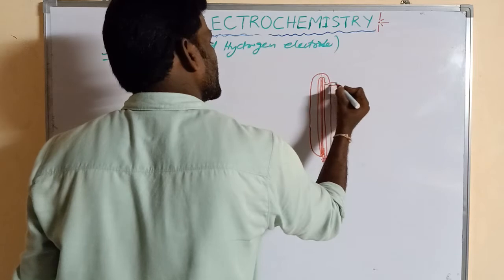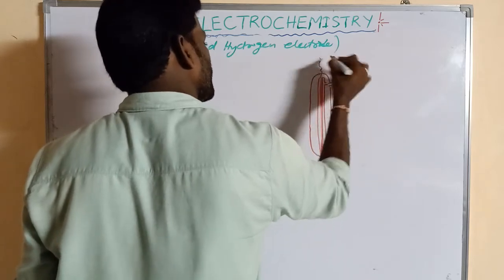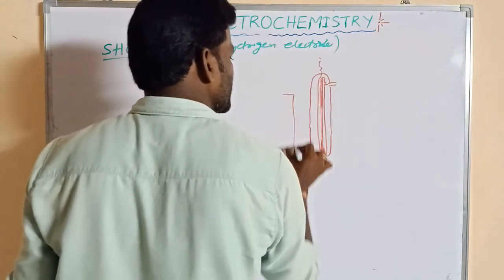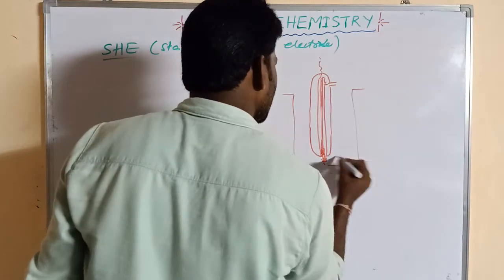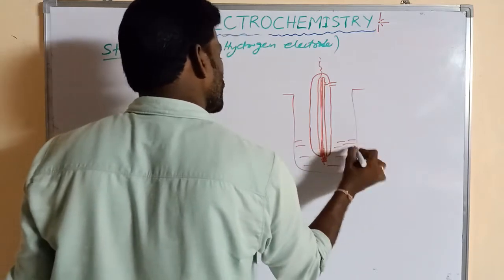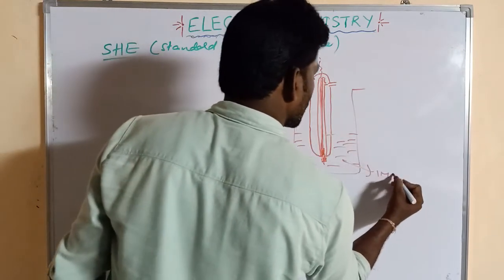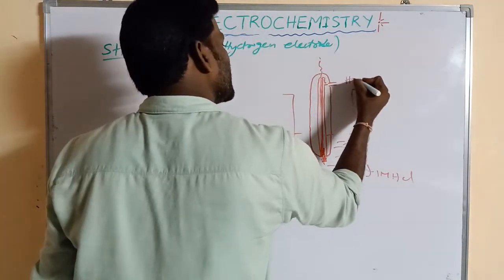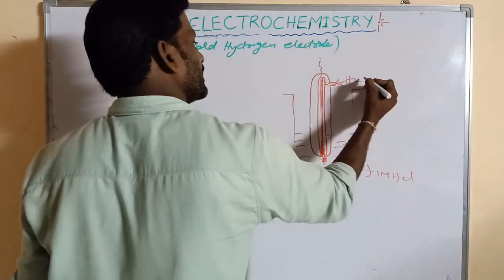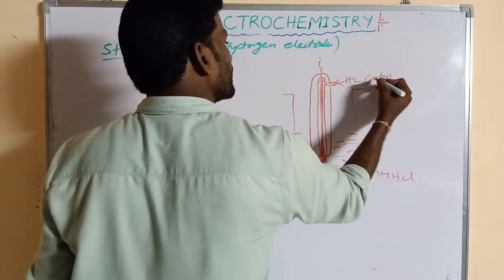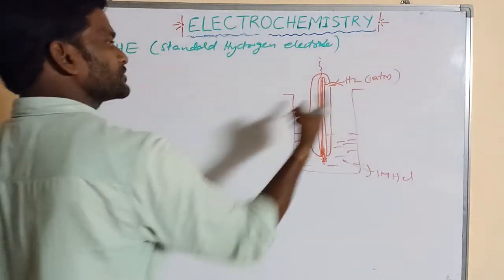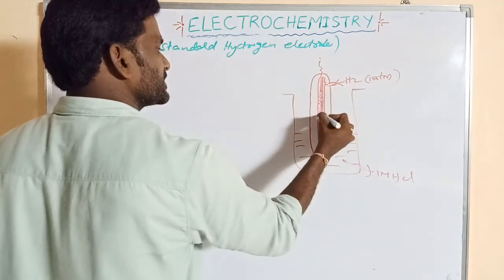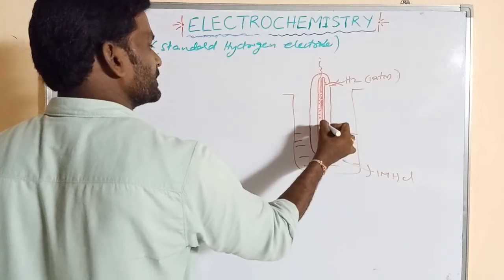So here one inlet is present. The platinum electrode is dipped in a 1 molar HCl solution, and hydrogen gas is passed through the inlet at 1 atmosphere, or 1 bar, pressure. So that hydrogen gas is absorbed on the platinum electrode.